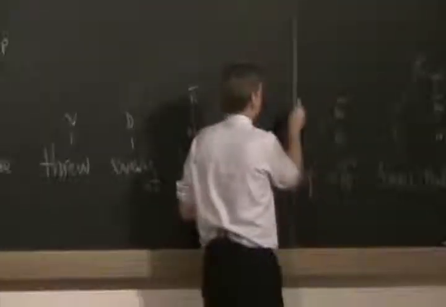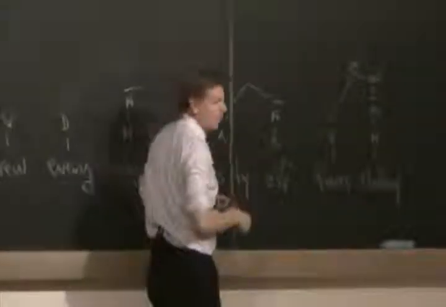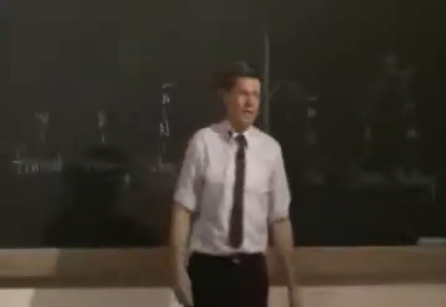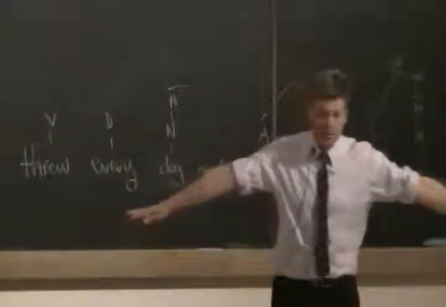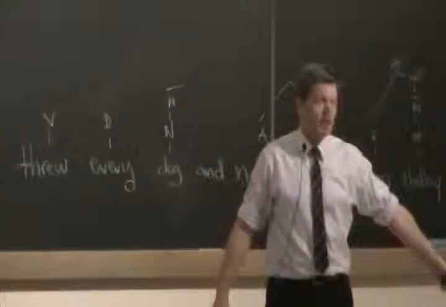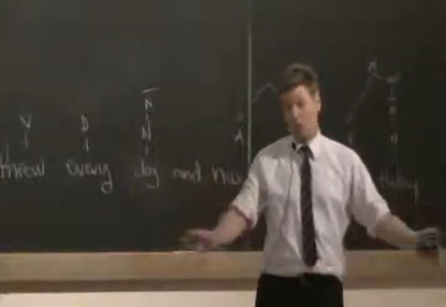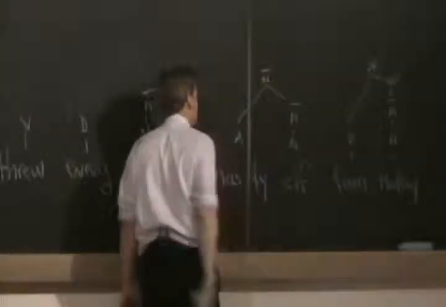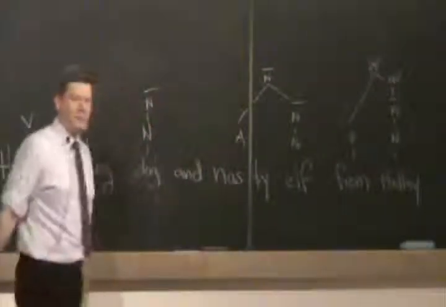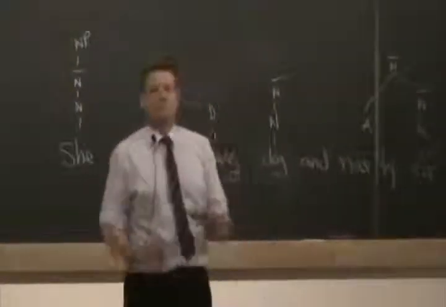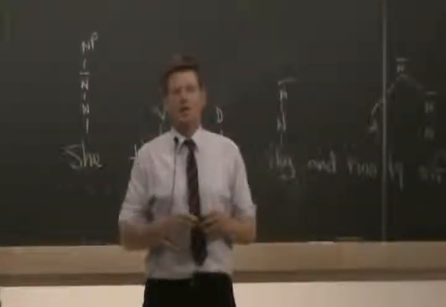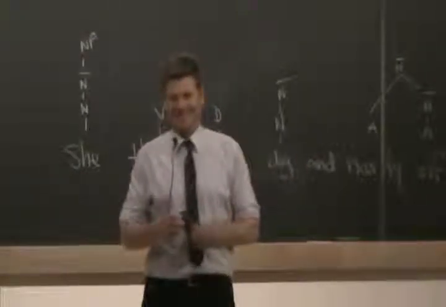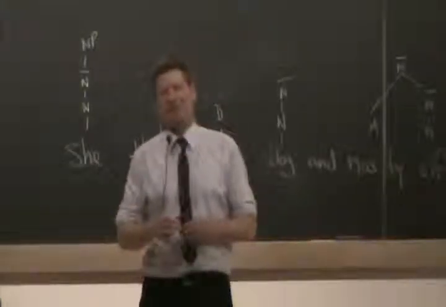Okay, good. Adjective plus N bar, those two can combine. In fact, adjectives always and only combine with N bars that follow them. So if you see an adjective, you know there's an N bar that follows it to which it is attaching. There's no other choice. And when those two go together, they make an N bar. So here we've made nasty elf an N bar. That was a good move. You may make one more move.